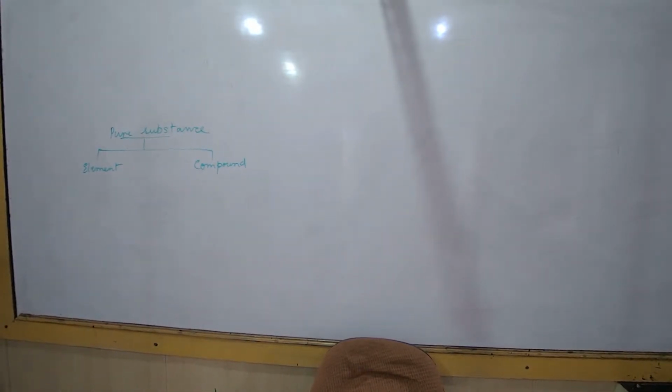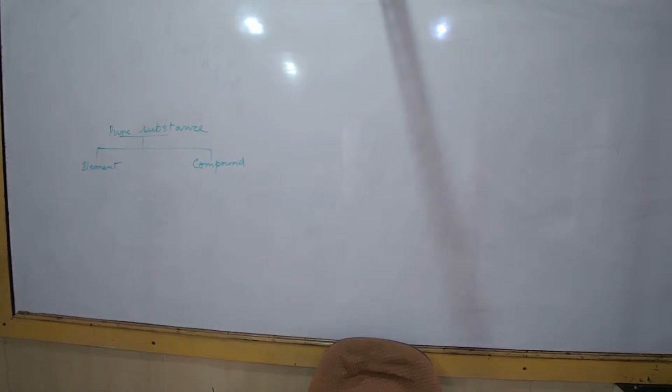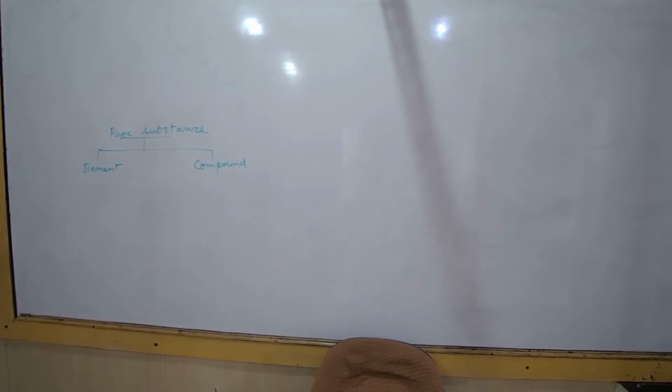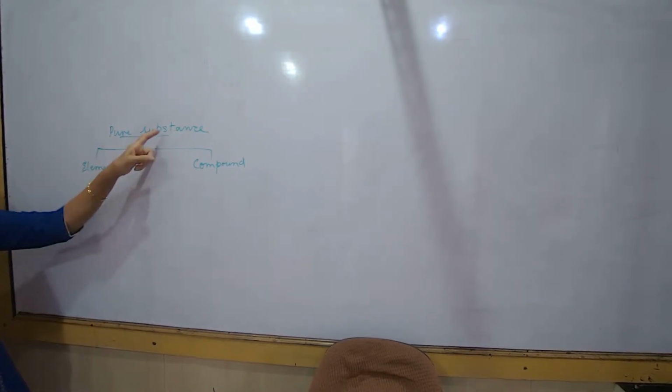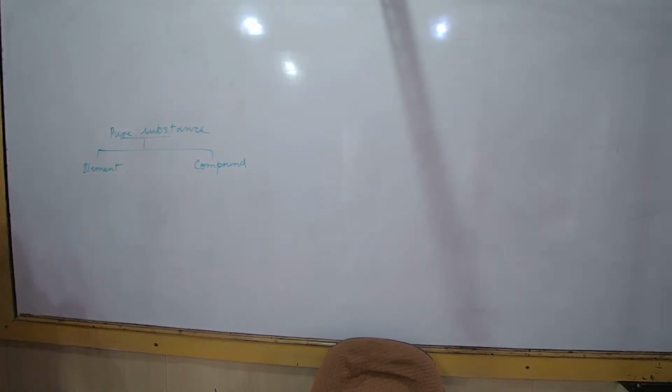Element is a single substance. We're talking about pure substance. Element is definitely a substance. Single atom. But how will you put it? Nitrogen or oxygen. What is an element?